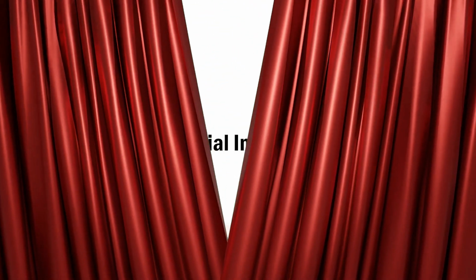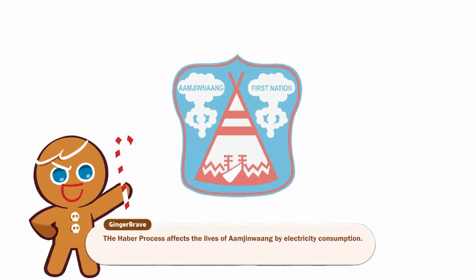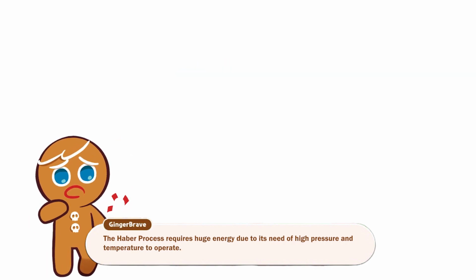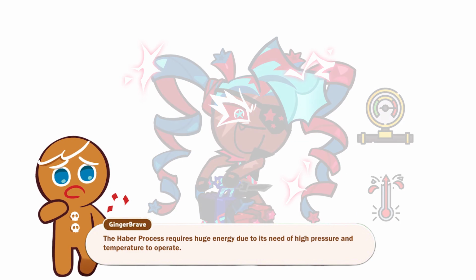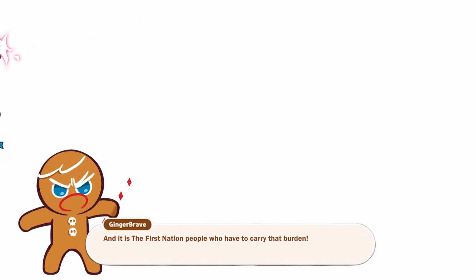Now let's look at how it affects human lives. The Haber process affects the lives of Aamjiwnaang by electricity consumption. The Haber process requires huge energy due to its need of high pressure and temperature to operate. And it is the First Nation people who have to carry that burden.